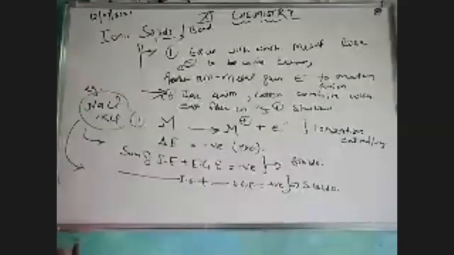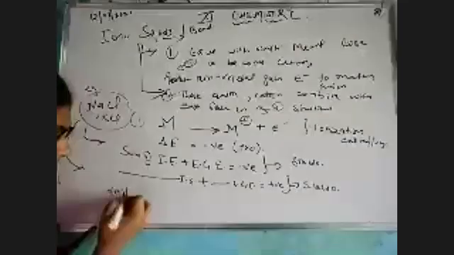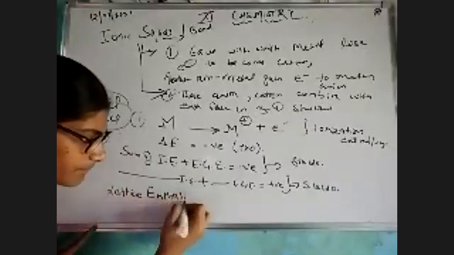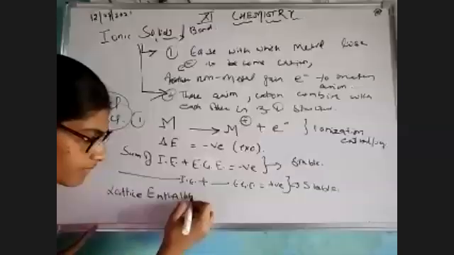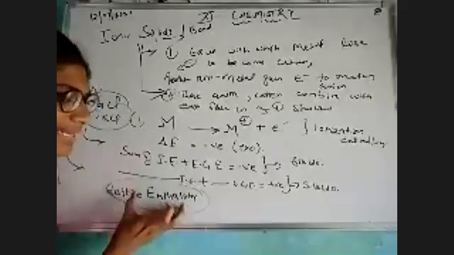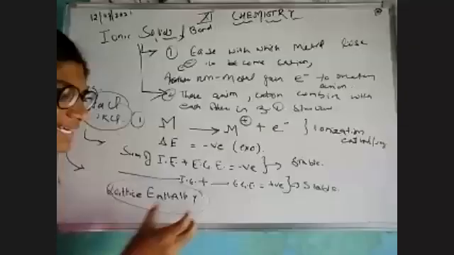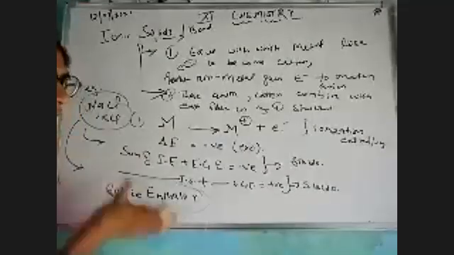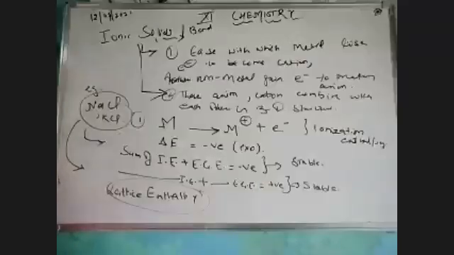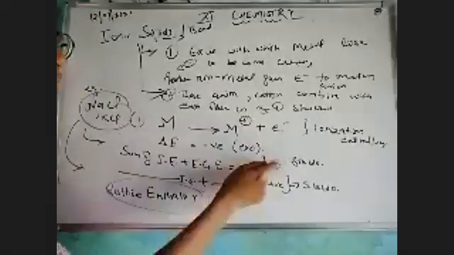So the answer is lattice enthalpy. It has been observed that even if the sum is positive, yet my compound is stable because it releases its energy in the form of lattice enthalpy. It loses its energy in the form of lattice enthalpy, which is much higher than this sum. So the overall energy is still negative and the compound is stable.